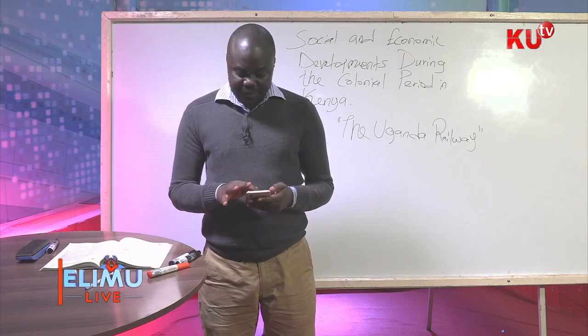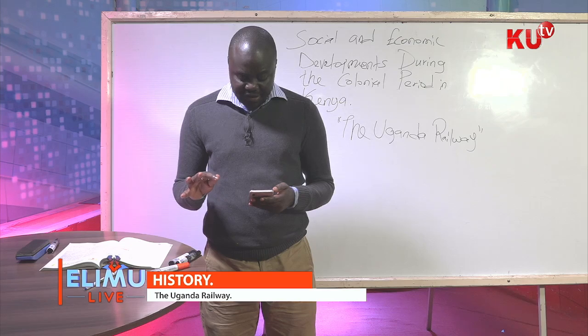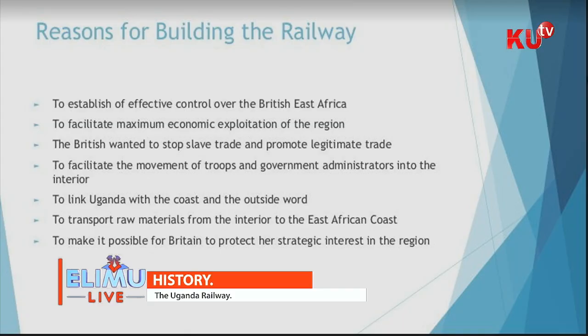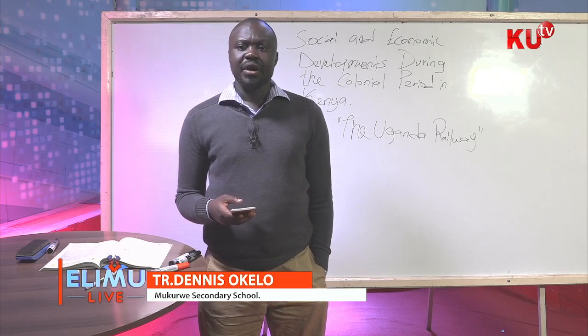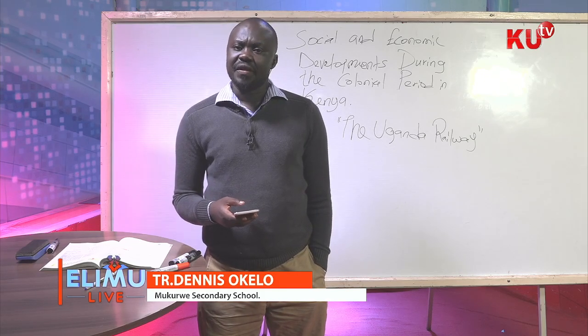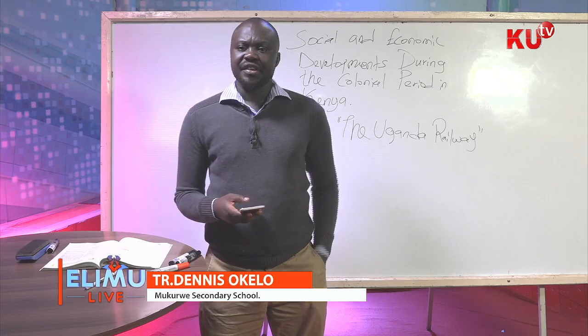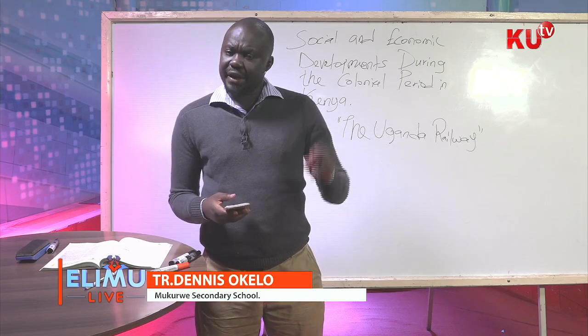Then again, the British wanted to facilitate the movement of troops and government administrators into the interior. This one, I explained it under the first point. Then the British wanted to link Uganda with the coast and outside world. I've said and mentioned that the British had more economic interest in Uganda more than they had in Kenya. Why? Because a lot of resources were found in the Ugandan territory more than the British East African Protectorate, quote unquote, Kenya.